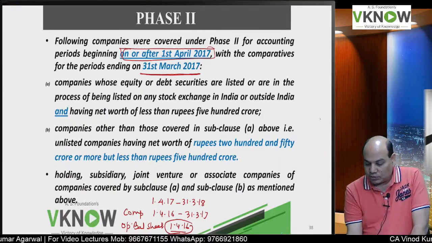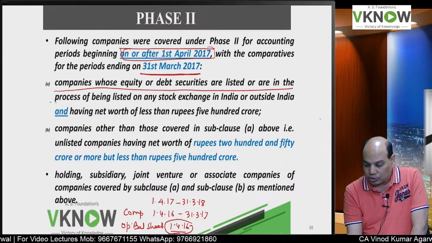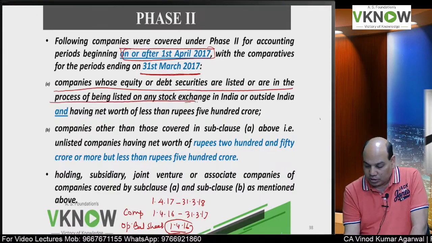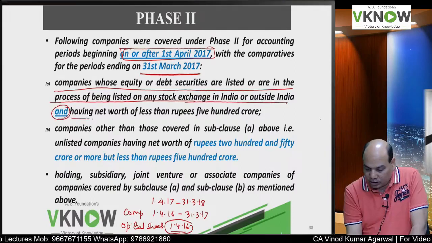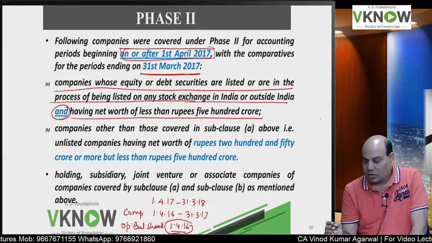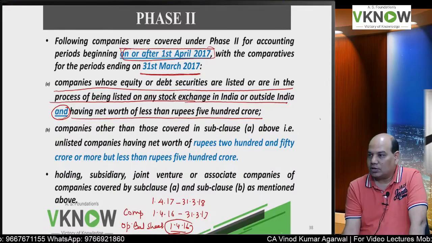So which companies were covered? Companies whose equity or debt securities are listed or in the process of listing on Indian Stock Exchange or outside India, and having net worth of less than rupees 500 crore. Understood? What is the difference here?